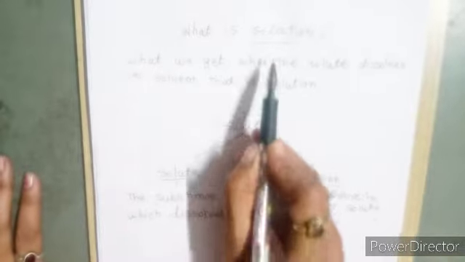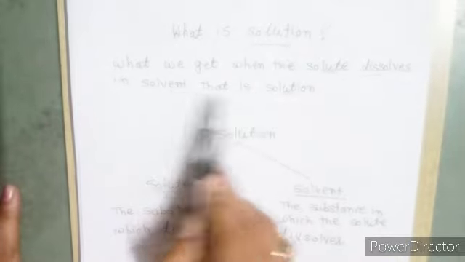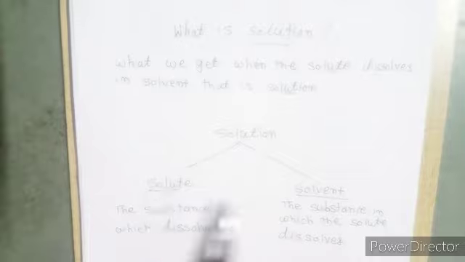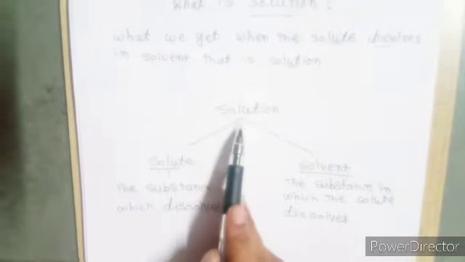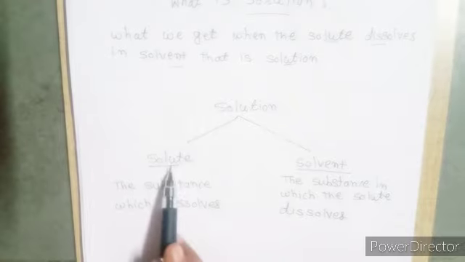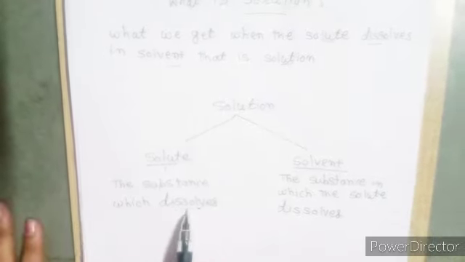Now the next part is solution. What is solution? What we get when the solute dissolves in solvent, that is solution. Solution has two parts, that is solute and solvent. What is meant by solute? The substance which dissolves.